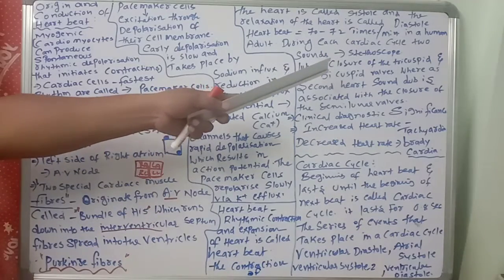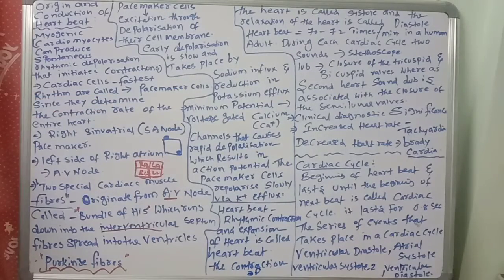Lub is the closure of the tricuspid and bicuspid valves, whereas the second heart sound, dub, is associated with the closure of semilunar valves. This is important. The lub sound will be formed when the tricuspid and bicuspid valves close. The second heart sound, dub, is associated with the closure of the semilunar valves. Closure of which one? Semilunar valves.